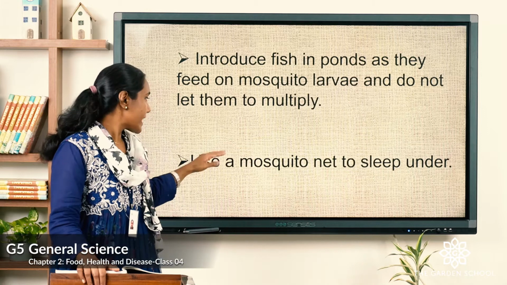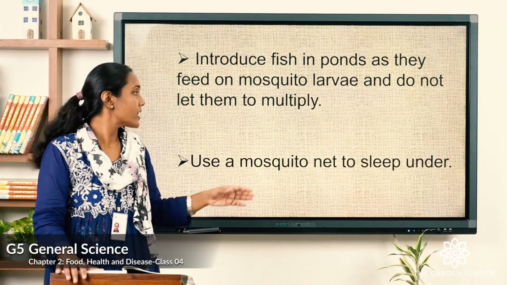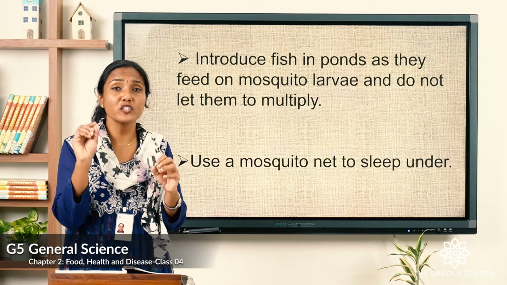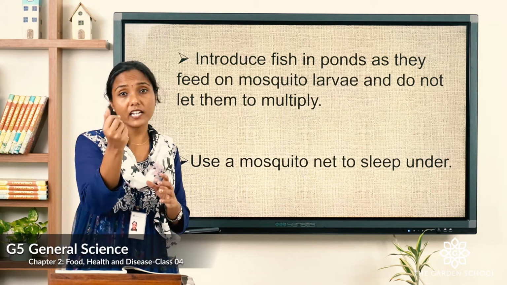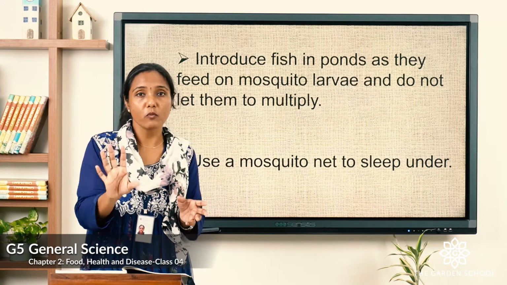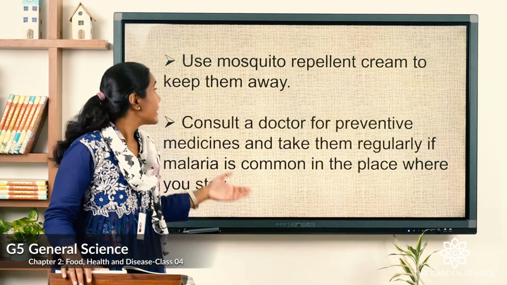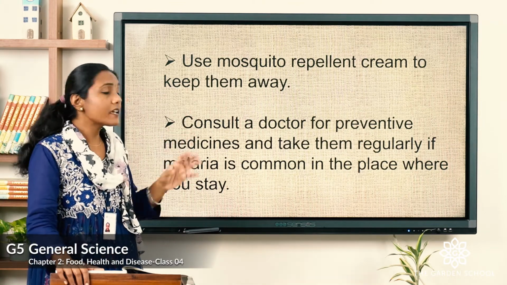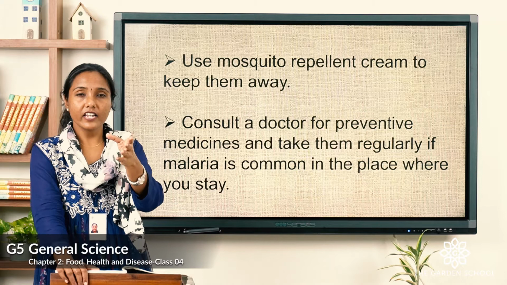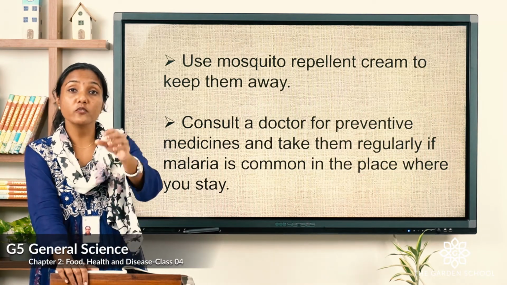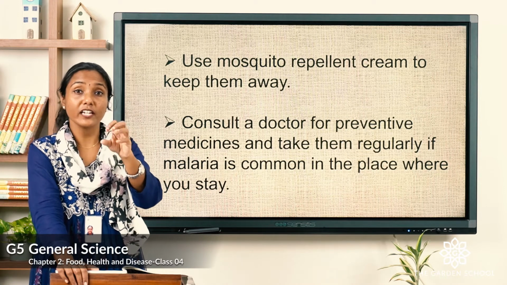Okay. The next thing, use a mosquito net to sleep under. Always use a mosquito net if you find lots of mosquitoes inside the house, as well as we can use the mosquito coils or the machines which can kill the mosquitoes. Now, the next thing is use mosquito repellent cream to keep them away. You get creams in the markets, you can buy that cream and apply on the body so that the mosquitoes are away and they cannot drink your blood.